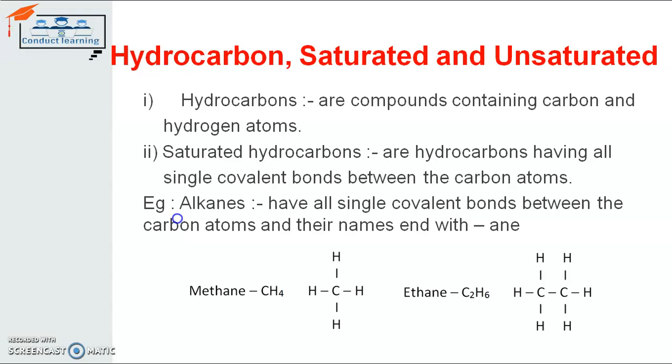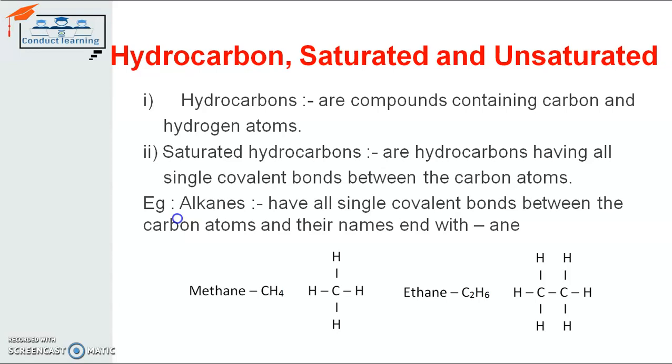If the hydrocarbon is a saturated type hydrocarbon, then there will be a single covalent bond between the carbon atoms. That means in a hydrocarbon which is saturated in nature, there will be a single covalent bond between the different carbon atoms. It can have only the single covalent bond, no two or no three covalent bonds.